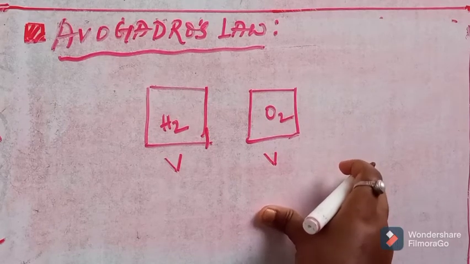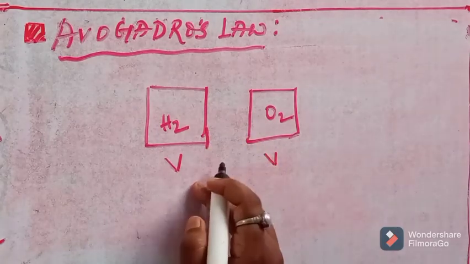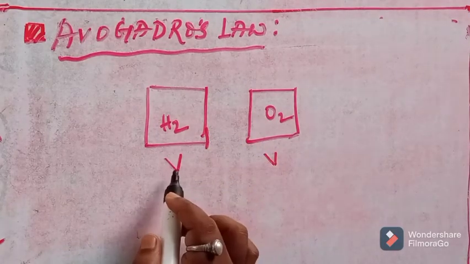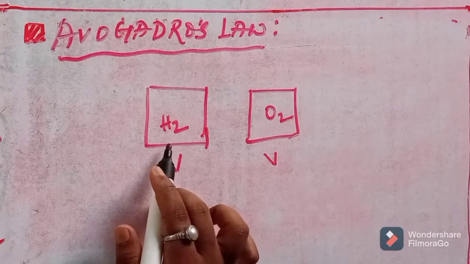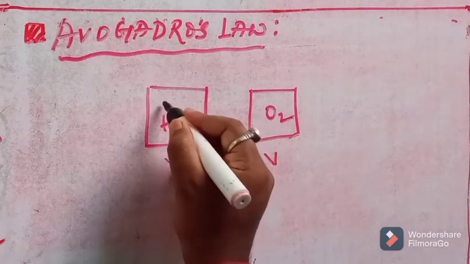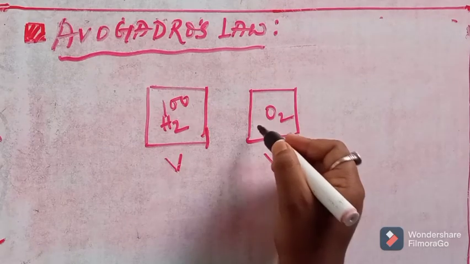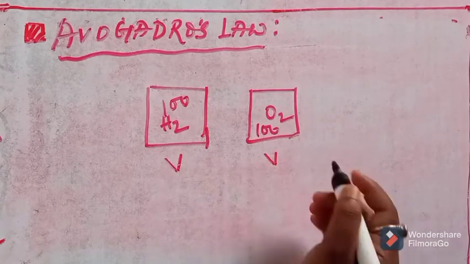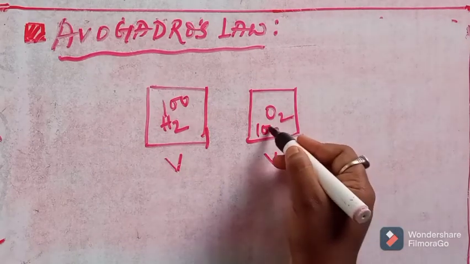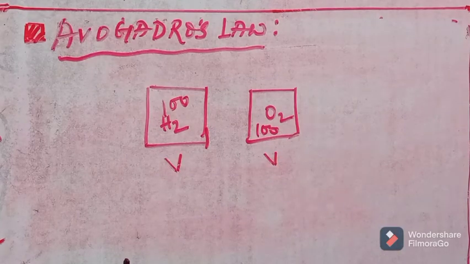How? Say in this volume V, if there are 100 H2 molecules, then there will also be 100 oxygen molecules. So that is Avogadro's law.